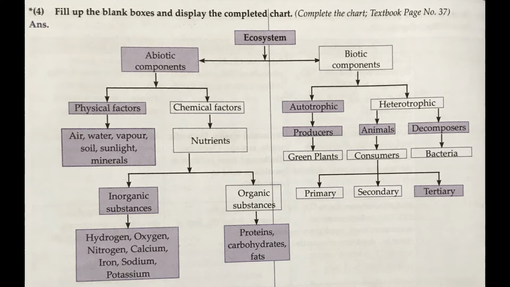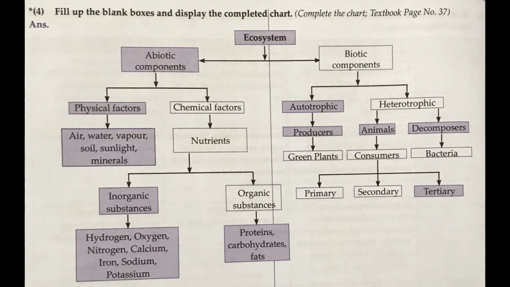Nutrients and salts are divided into two, inorganic substances and organic substances. Under organic substances you have proteins, carbohydrates and fats, and under inorganic substances you have hydrogen, oxygen, nitrogen, calcium, iron, sodium and potassium.